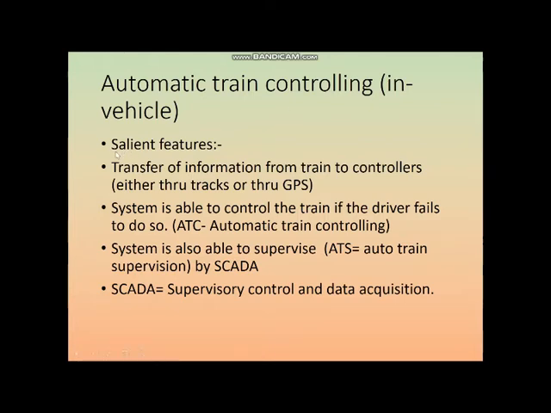A salient feature is that for any train which is running in the system, the information about which train it is, how late it is running, and where it is positioned exactly, is transferred from the train to the control station or centralized control unit, either through the tracks, that is a circuit or electric manner, or through GPS, that is satellite communication.